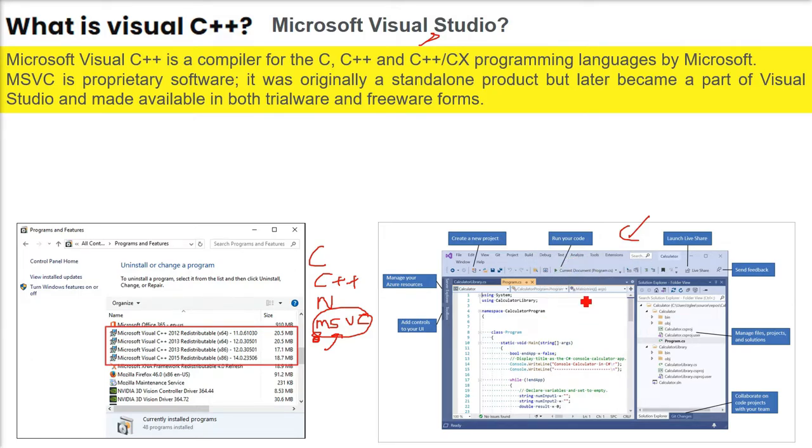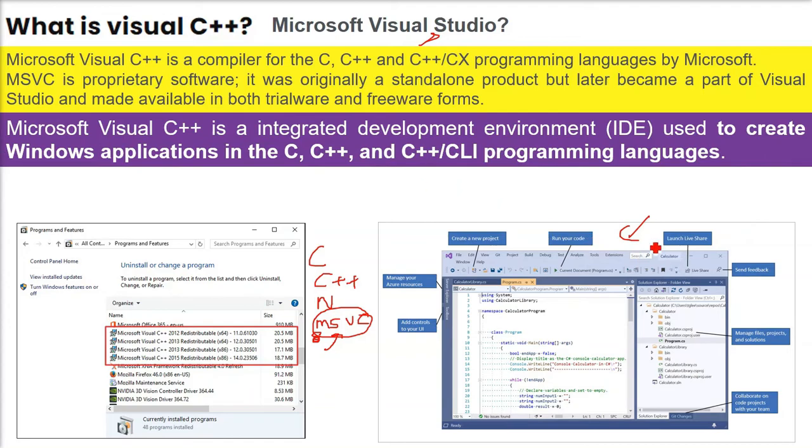Now I'm just showing you the screen of Microsoft Visual Studio. Because Microsoft Visual C++ or Microsoft Visual Studio is an integrated development environment where you can use it to create Windows applications in C, C++, CLI, that is command line programming languages. Now, because Visual C++ is already there in Visual Studio, you can directly use Visual Studio.